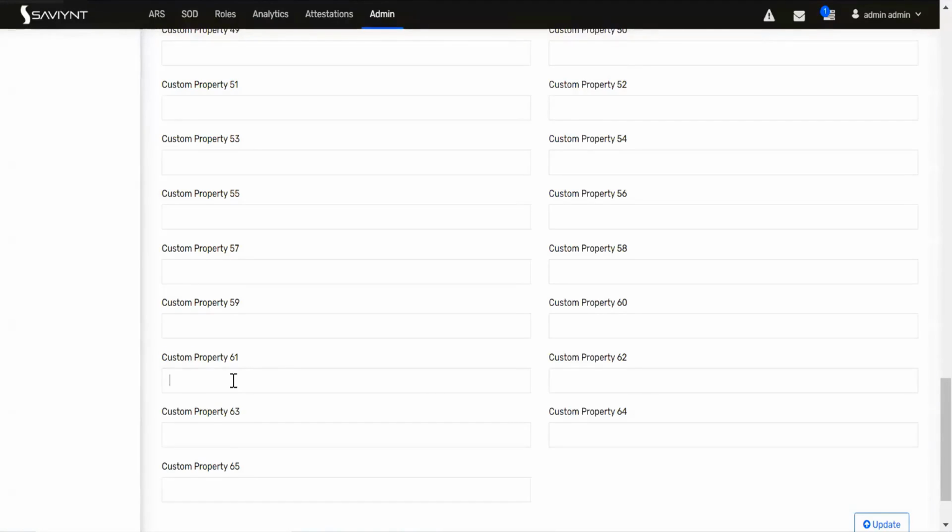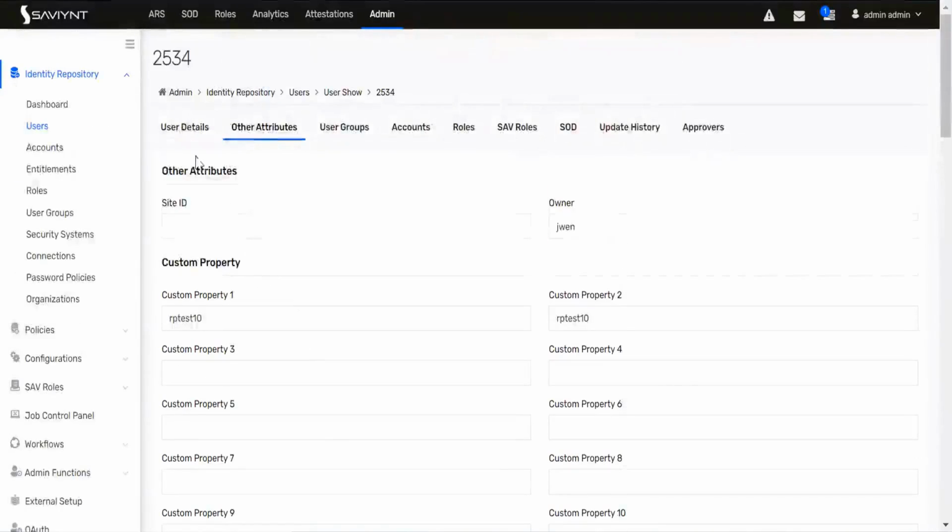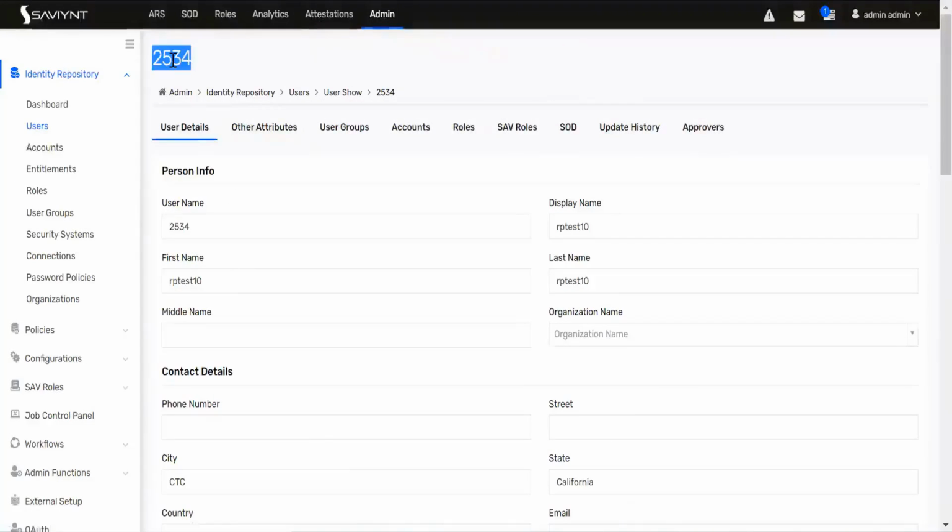So you can give custom property 61 to your Active Directory object GUID so that the object GUID will come and sit here, if you are going for a user import for the Active Directory. This custom property is leveraged for your users only. In accounts also you have a number of custom properties. In entitlements also, you have a number of custom properties.